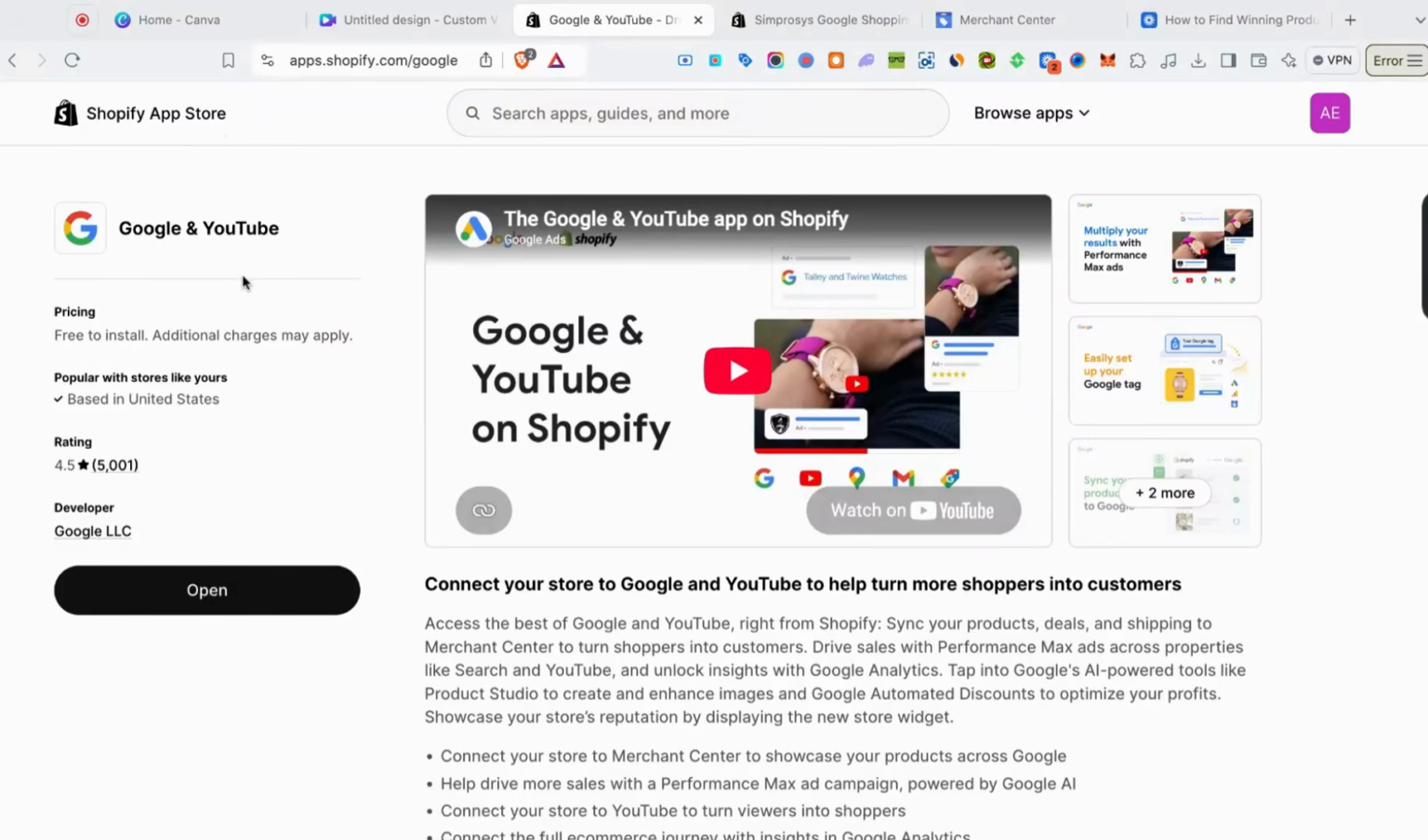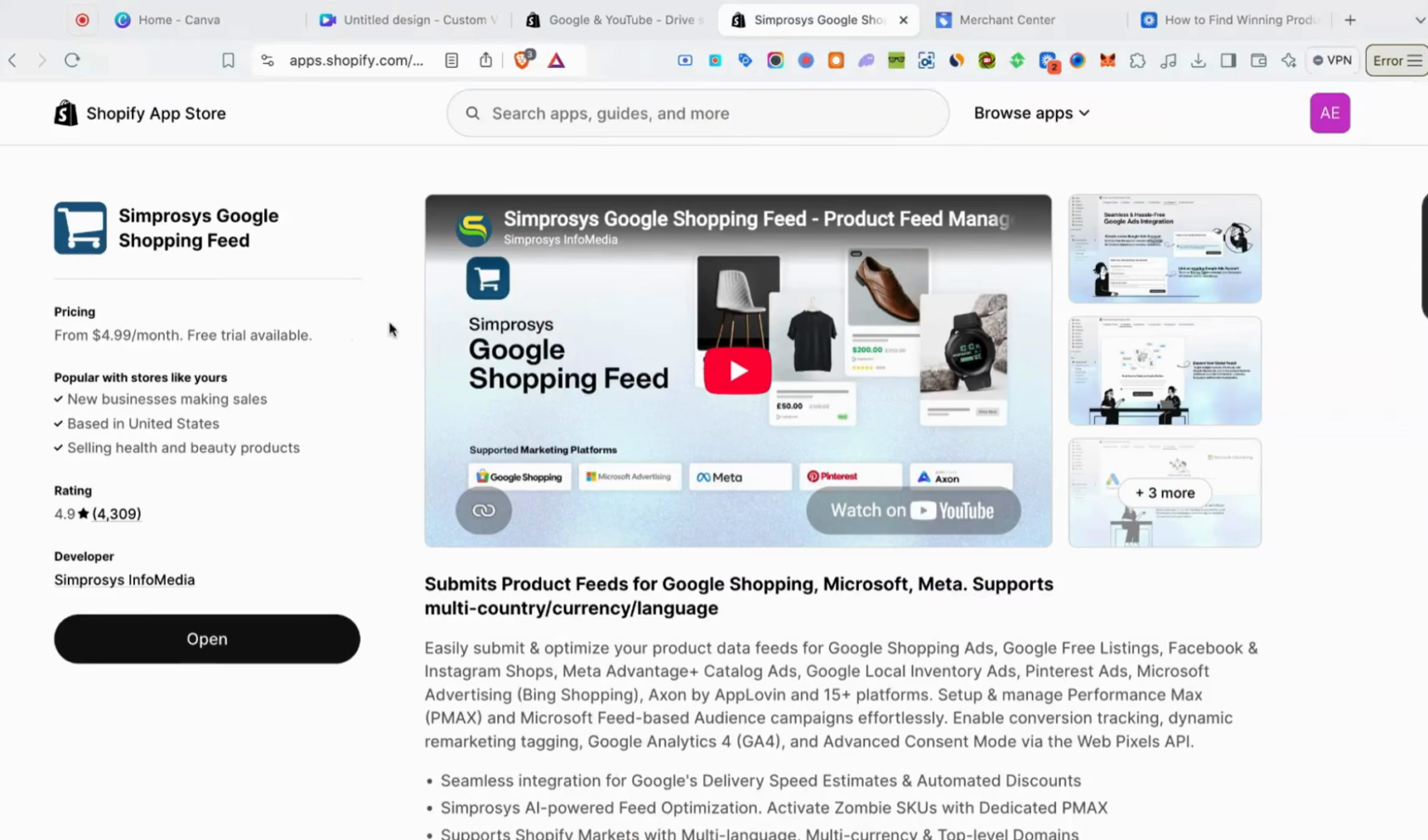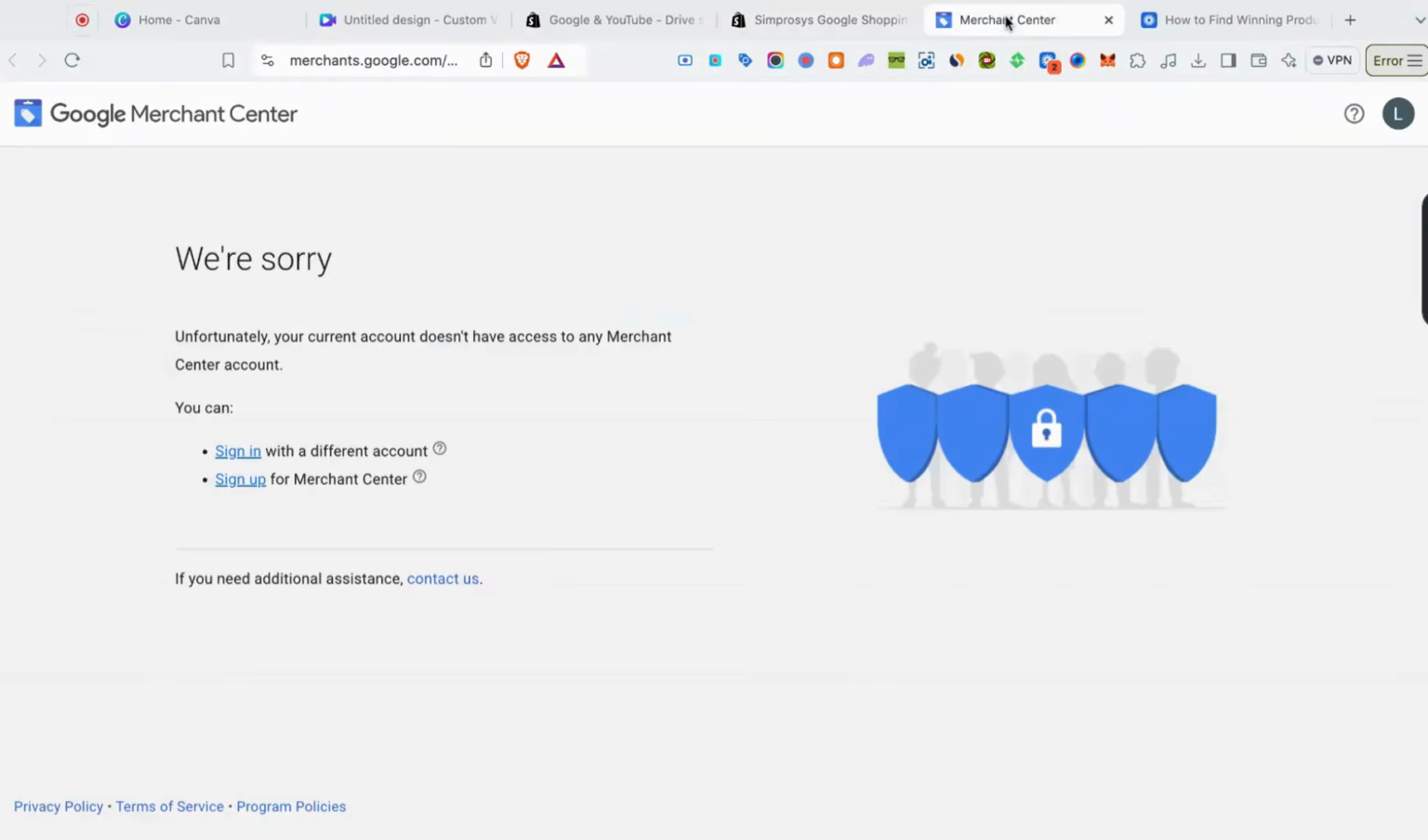So the first app is Google and YouTube. We're going to use this for our conversion tracking because it's Google's native app and Google knows what they're doing, right? So just in a couple of clicks, we're going to be able to set up our conversion tracking with this app. The second app that we need is Process Google Shopping Feed. This is the app that we're going to use for our feed to sync our products over from Shopify to Google Merchant Center. Now, the third thing that you need, obviously, is a Google Merchant Center account.